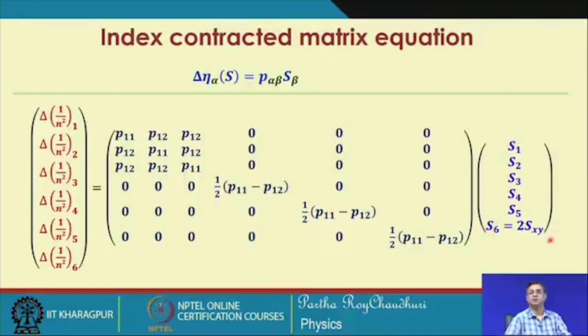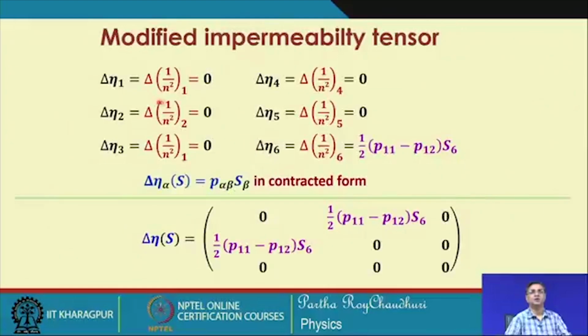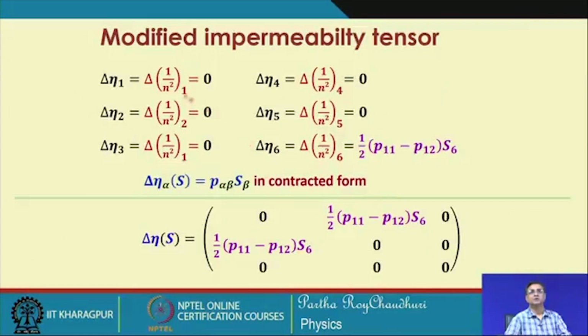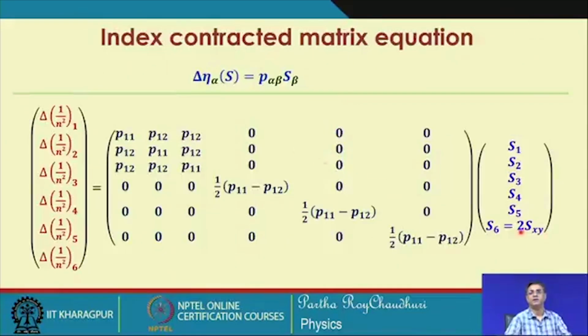In the present case, it is only S_6, that is S_xy, that is effective; all the rest are 0. Therefore, through this equation we obtain that delta eta 1, delta eta 2, delta eta 3 are all 0, except delta eta 6. Only this S_6 element multiplies with this column, giving you the delta eta 6.